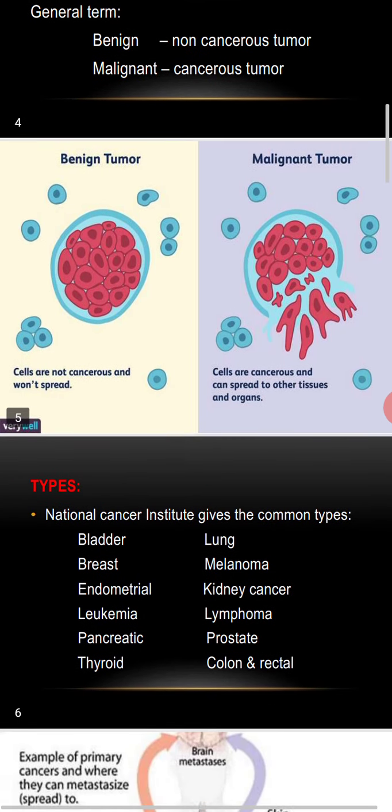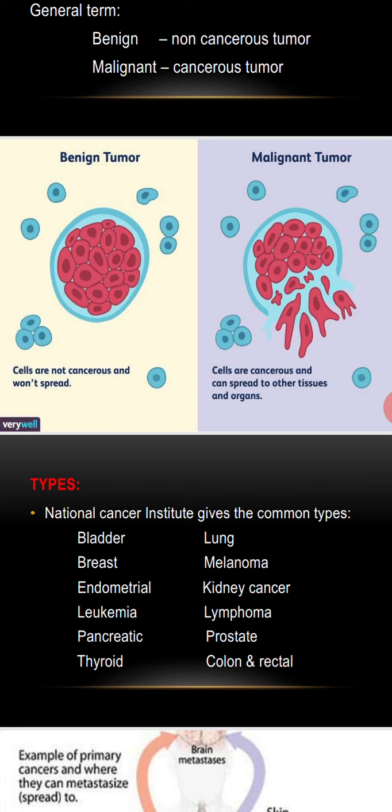Here the diagram of a benign tumor and a malignant tumor is shown. In a benign tumor, the cells are not cancerous and won't spread. It is static. It will remain as it was. In the case of a malignant tumor, it will spread. It will undergo a process called metastasis. It is more dangerous. Cells are cancerous and can spread to other tissues and organs.